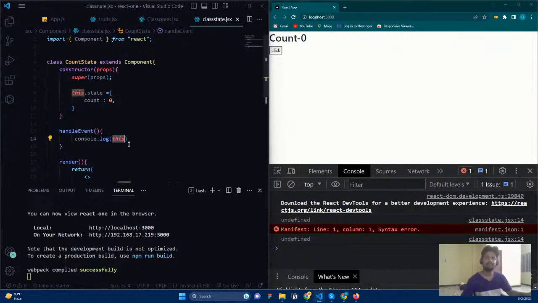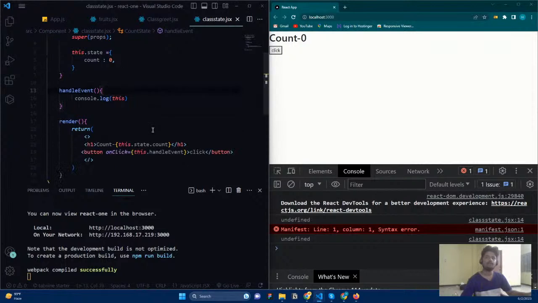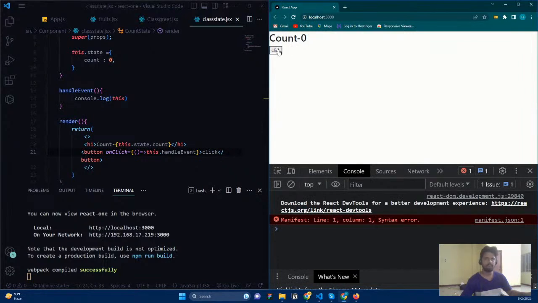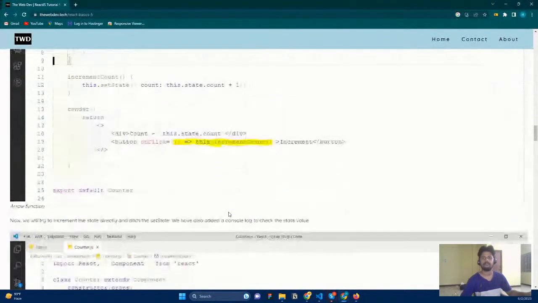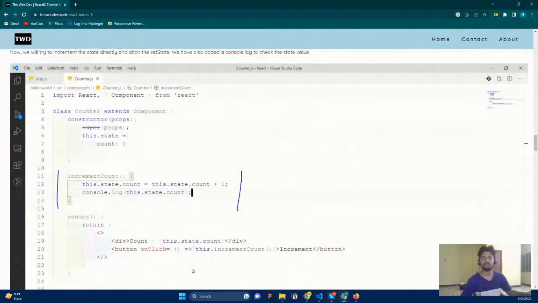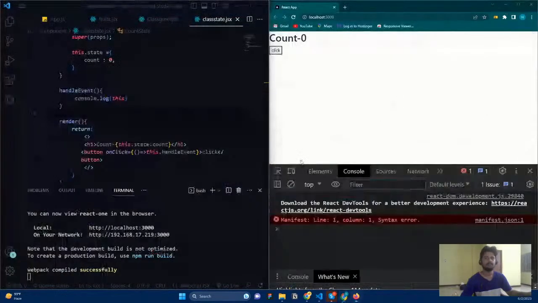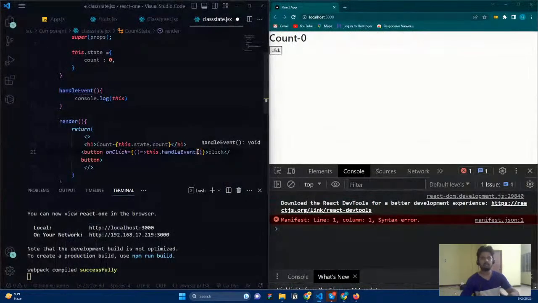So now I need to tell this, hey, this refers to this class. How can I do this? Well, you can add arrow function functionality. Now, if you ask what this is, just create the click. Yeah, while using an arrow function, you need to invoke this. That's the main thing. Normally if you are calling, you don't want to do anything, but while using an arrow function, you need to invoke.